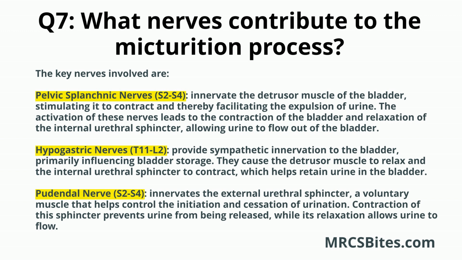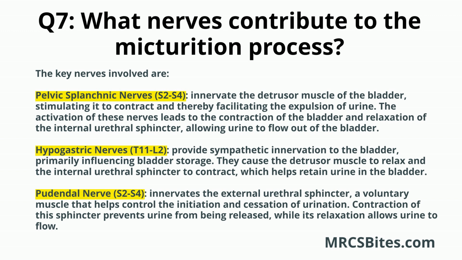They innervate the detrusor muscle of the bladder, stimulating it to contract and thereby facilitating the expulsion of urine. The activation of these nerves leads to the contraction of the bladder and relaxation of the internal urethral sphincter, allowing urine to flow out of the bladder. Hypogastric nerves, T11 to L2. These nerves provide sympathetic innervation to the bladder, primarily influencing bladder storage. They cause the detrusor muscle to relax and the internal urethral sphincter to contract, which helps retain urine in the bladder. Pudendal nerve, S2 to S4.